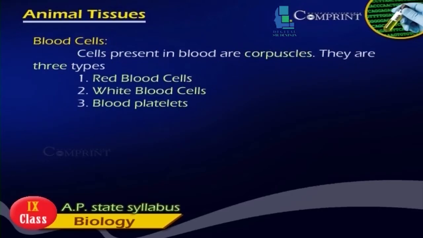Blood cells. Cells present in blood are corpuscles. There are three types: 1. Red blood cells. 2. White blood cells. 3. Blood platelets.